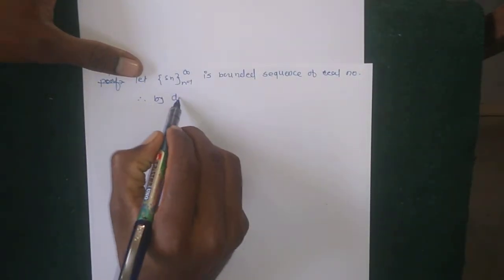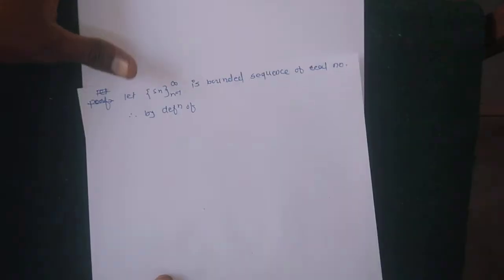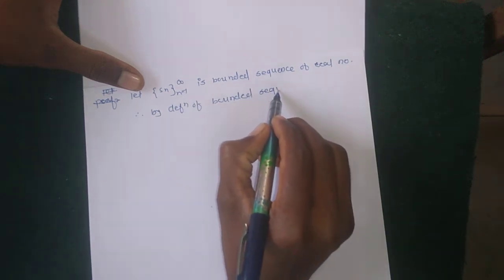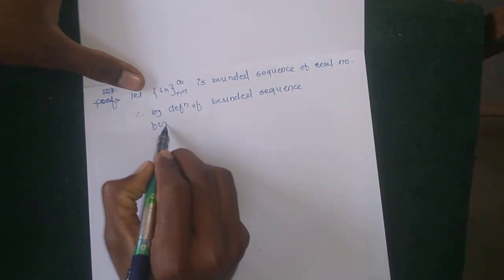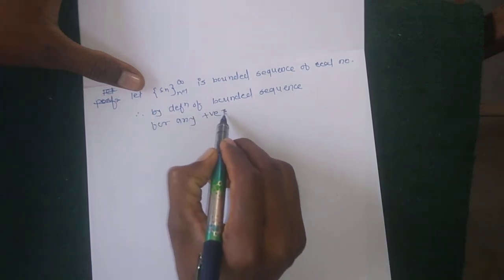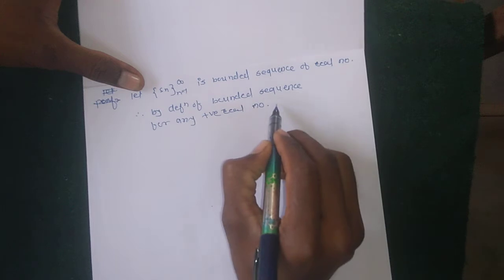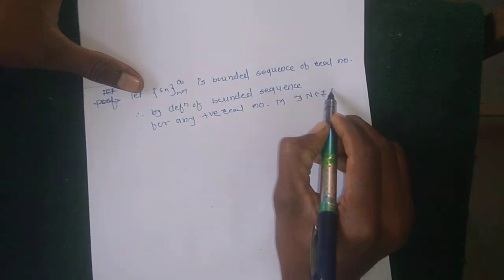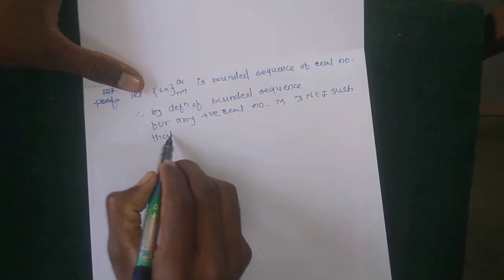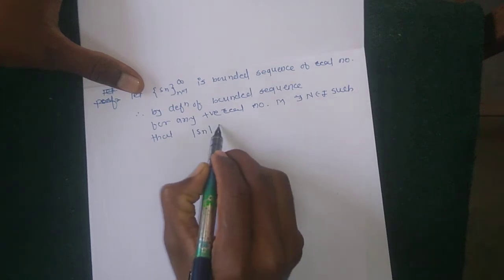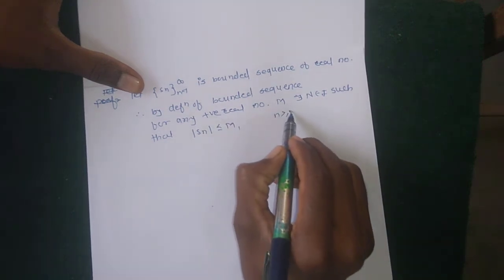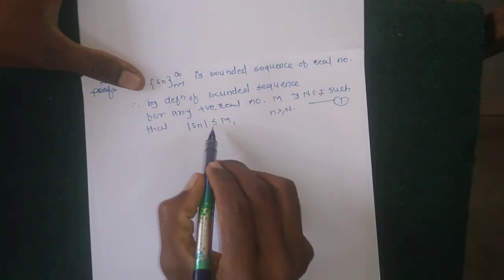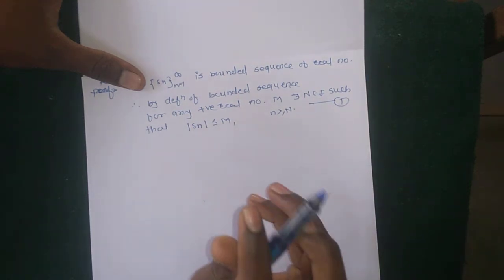Therefore, by the definition of a bounded sequence, for any positive real number m, there exists N belonging to I such that |Sn| is less than or equal to m for all n greater or equal to N. Suppose this is equation number 1. This sequence is a bounded sequence, so by using boundedness, |Sn| is less than or equal to m.